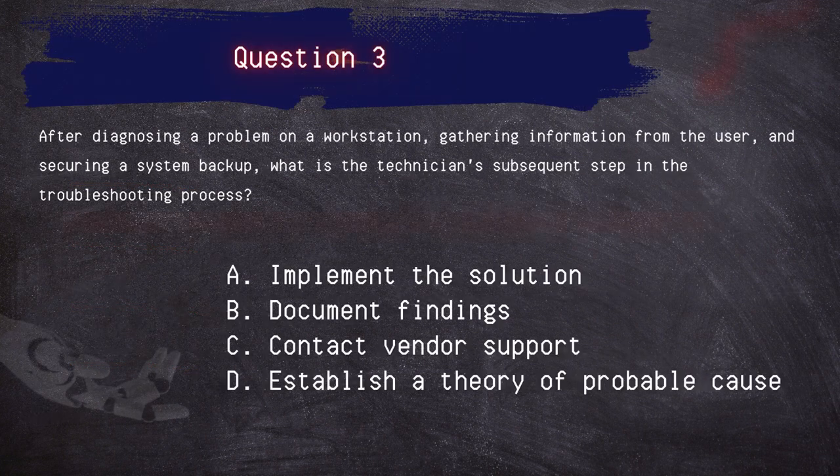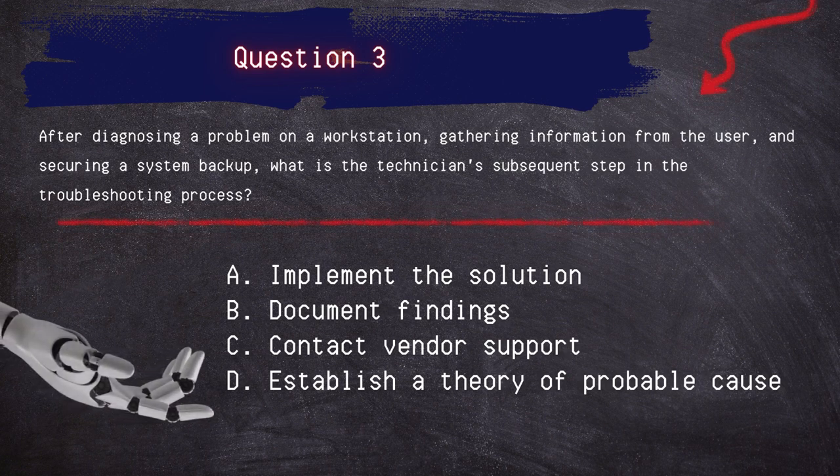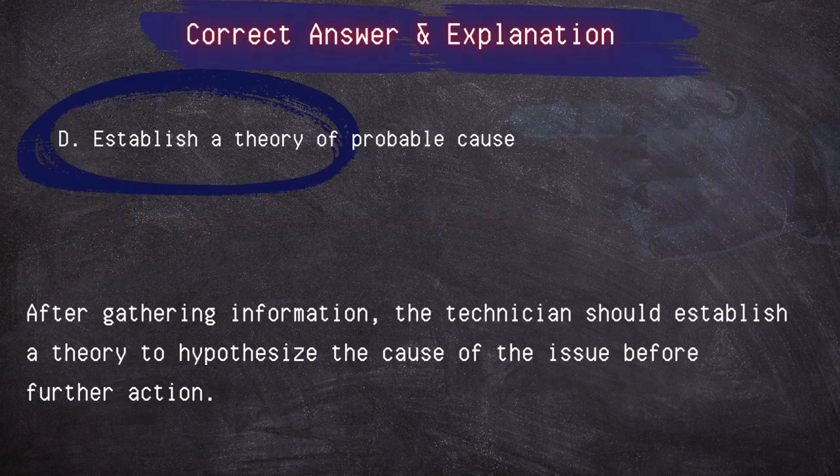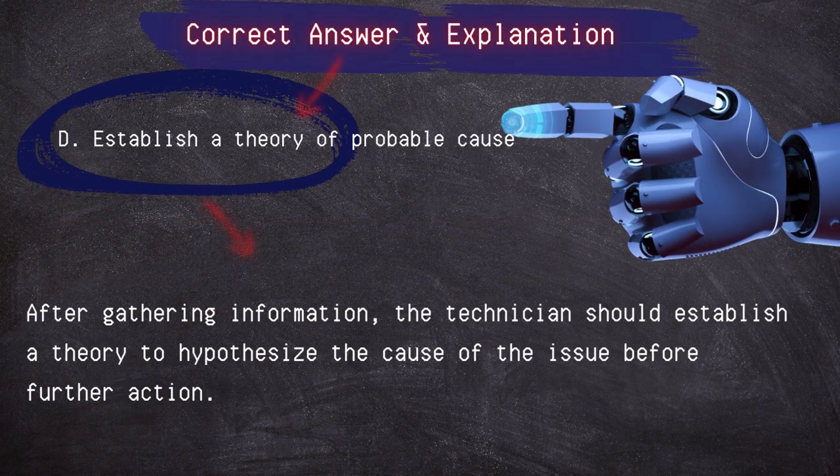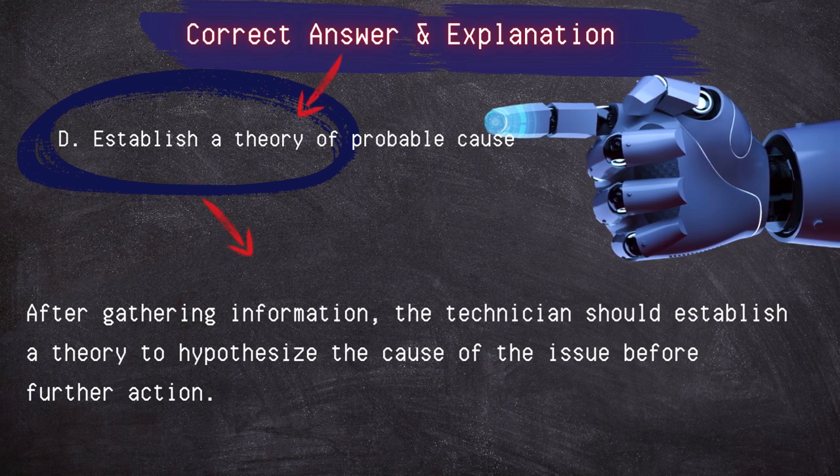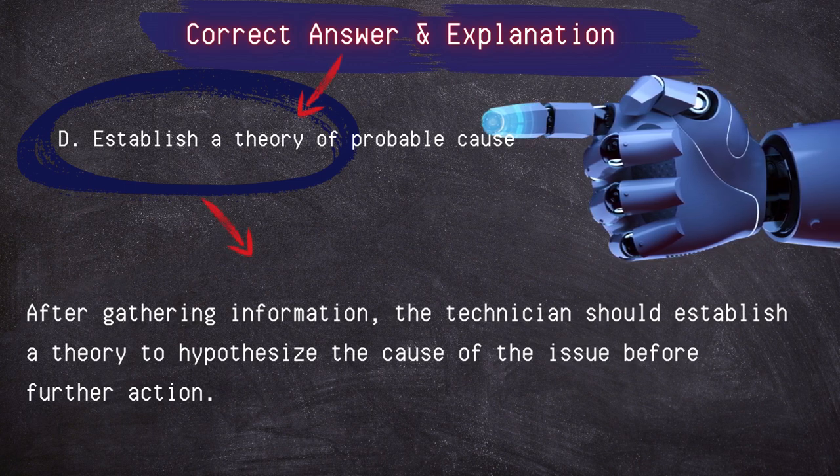Question 3. After diagnosing a problem on a workstation, gathering information from the user, and securing a system backup, what is the technician's subsequent step in the troubleshooting process? Implement the solution, document findings, contact vendor support, establish a theory of probable cause. Correct answer, establish a theory of probable cause. After gathering information, the technician should establish a theory to hypothesize the cause of the issue before further action.